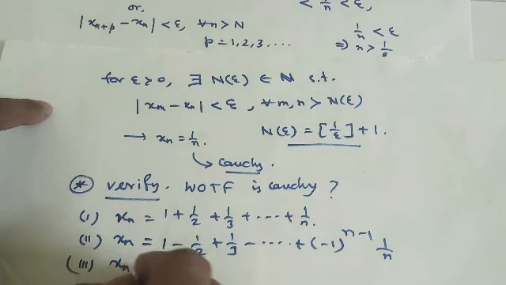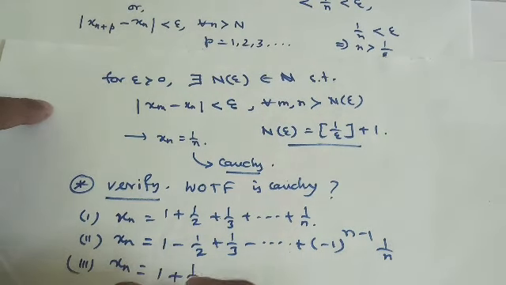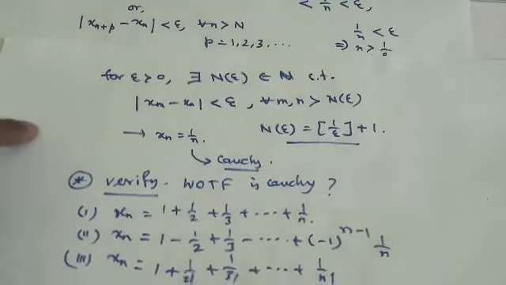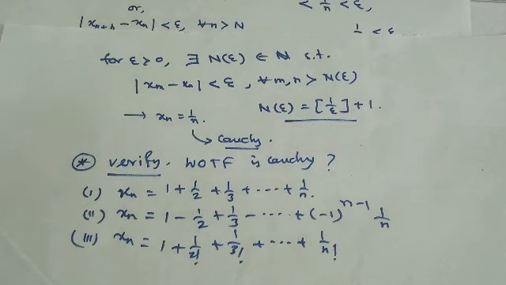Third one, xn equals 1 plus 1 by factorial 2 plus 1 by factorial 3 plus up to 1 by factorial n. So verify which of the following sequences is a Cauchy sequence. That will be your work, and let me know in the comment section which one or ones are going to be your answer.